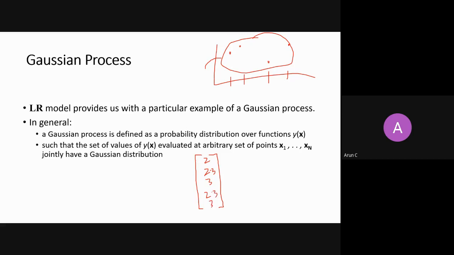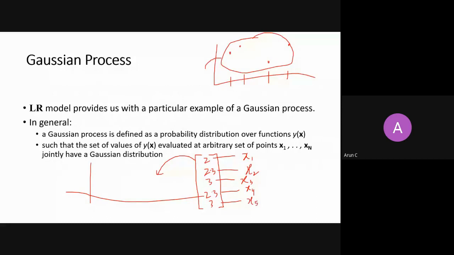If you want to see this vector as a function, you just plot it this way. This is the first component, x1, this is x2, this corresponds to x3, this to x4, and this to x5, right?